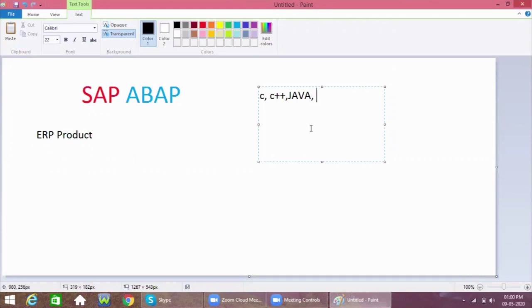So SAP, as we just discussed, is an ERP product. There are different types of ERP products, like JSoft, and SAP is also one of the ERP products.